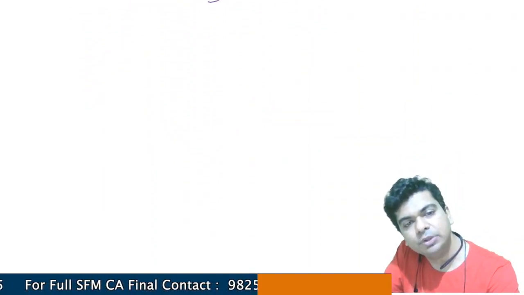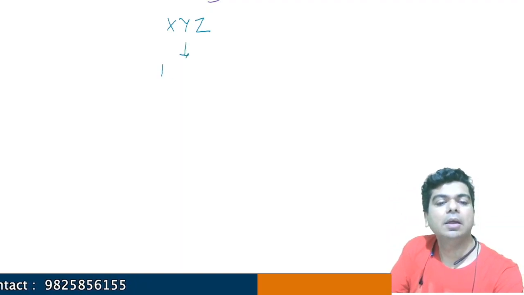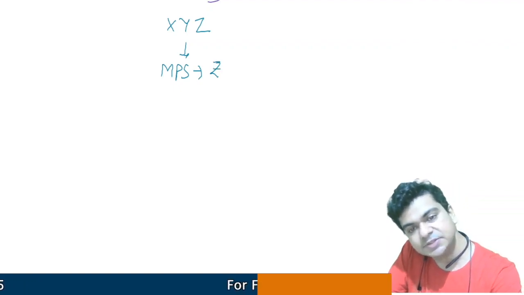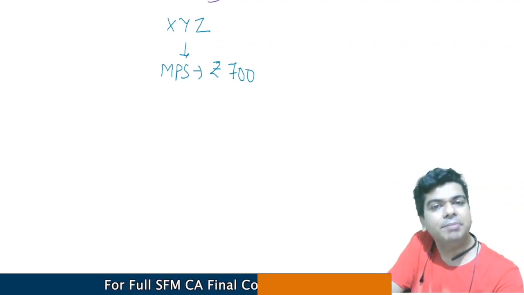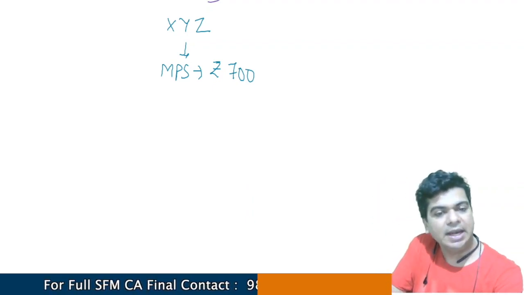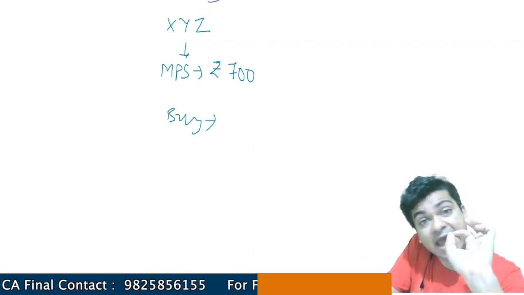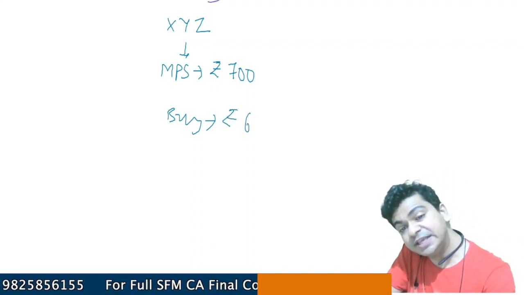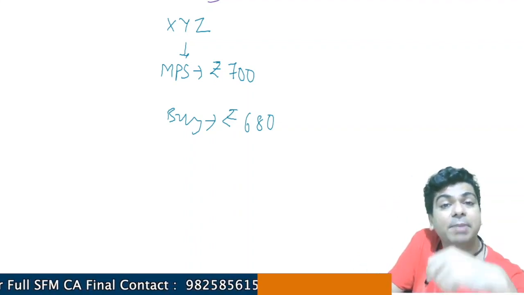Let us consider some hypothetical company. Let us say the company is XYZ. Let us say its market price per share right now is 700 rupees. We're taking a hypothetical example. So here is a company whose share is trading right now at 700. Let us say I want to buy shares of this company, but I don't want to buy the share at 700 right now. I want to buy the share if the share price falls to 680. So if today the share price falls to 680, then I'm interested in buying the share.